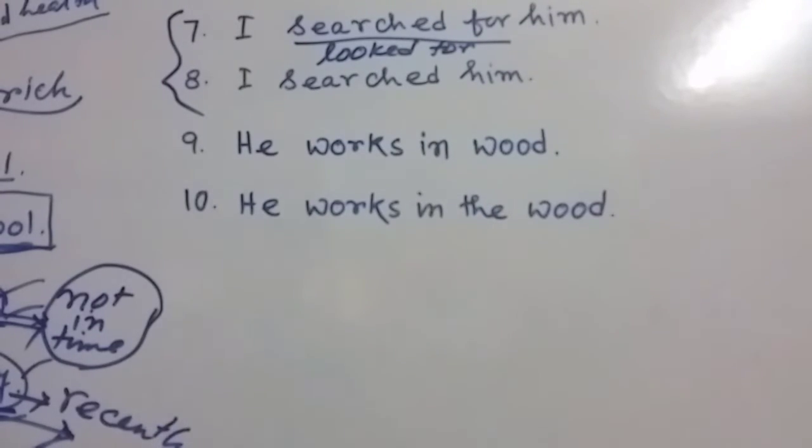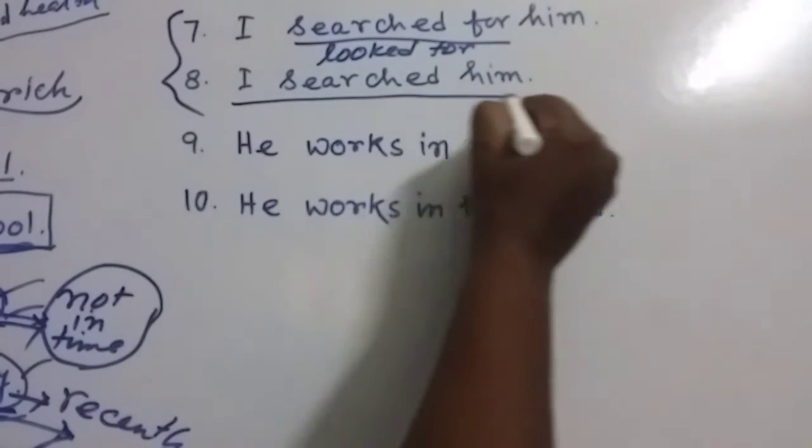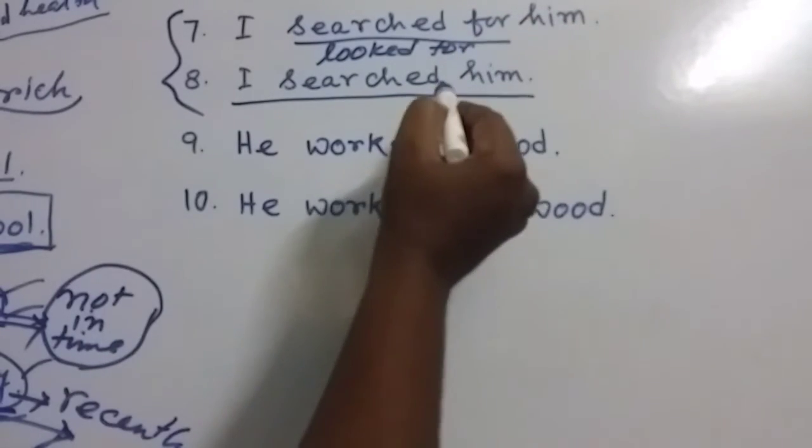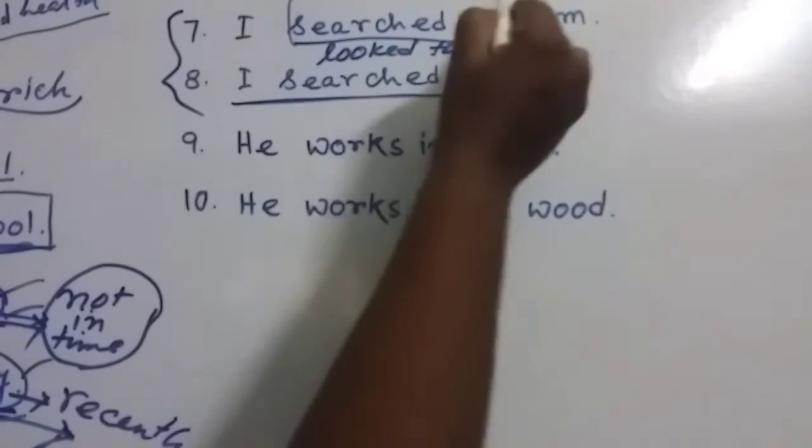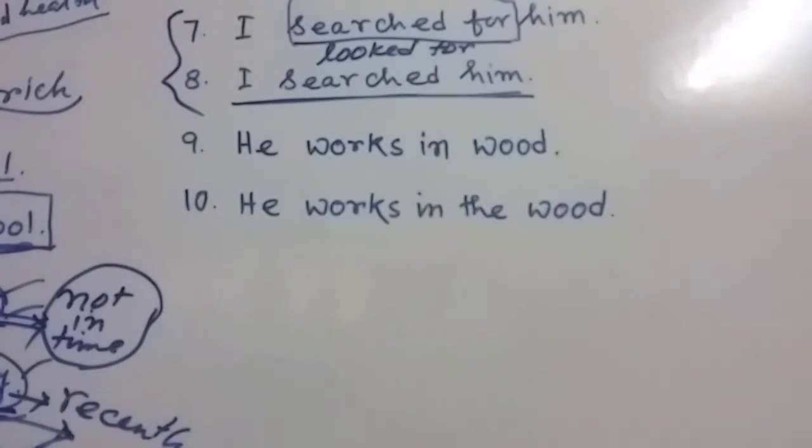Suppose you are looking for your friend for a long time, and after a certain time you find her. In this situation you can say, "I was looking for my friend for a long time." But in this sentence, "I searched him." Here there is only "searched," and there is "searched for." Think about the difference.